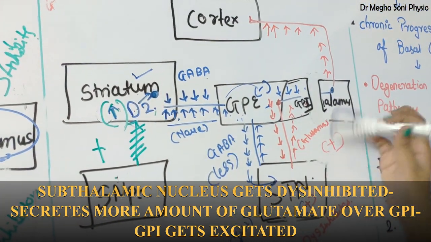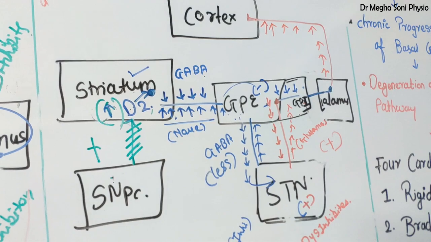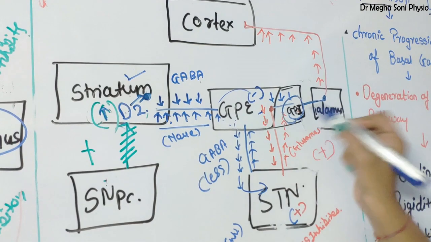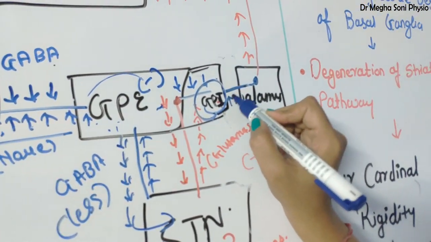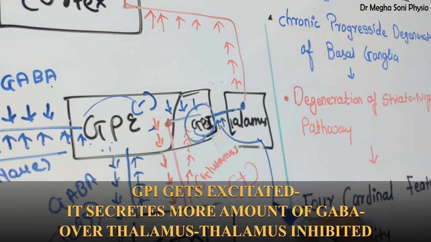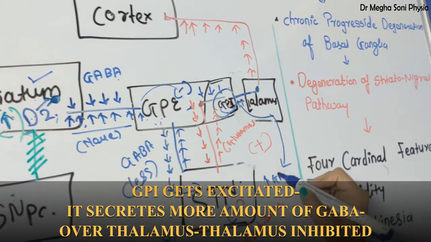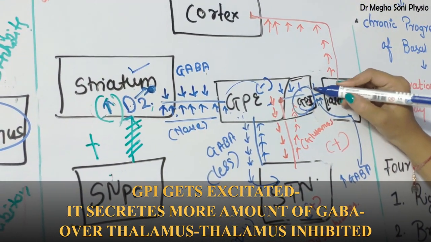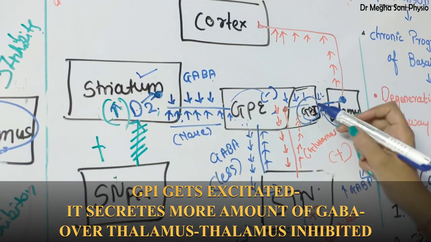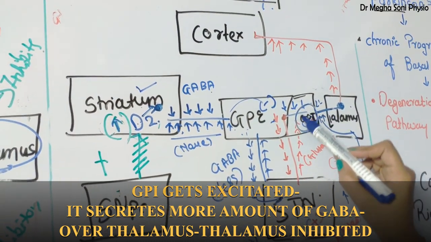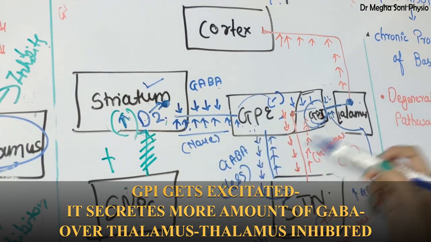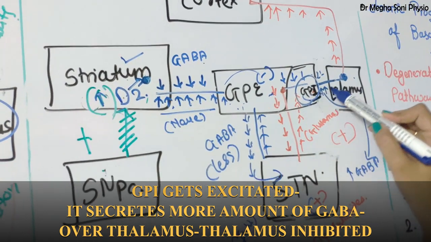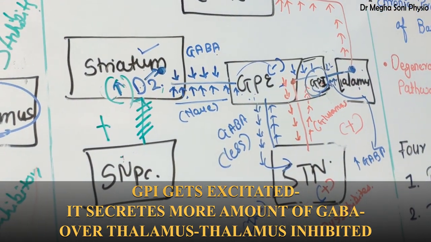Now tell me, GPI consists of which type of neurotransmitter? GABA. As this GPI is stimulated, it secretes more GABA over the thalamus. In the normal pathway, it secretes less GABA, but damage to this pathway leads to secretion of more GABA from GPI to thalamus.